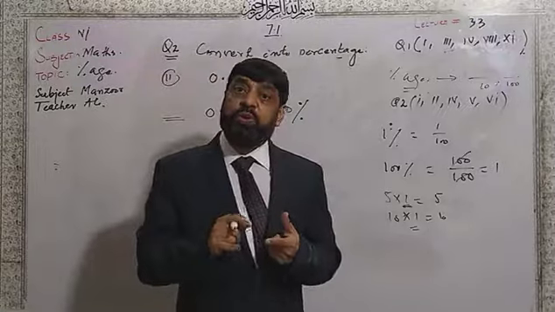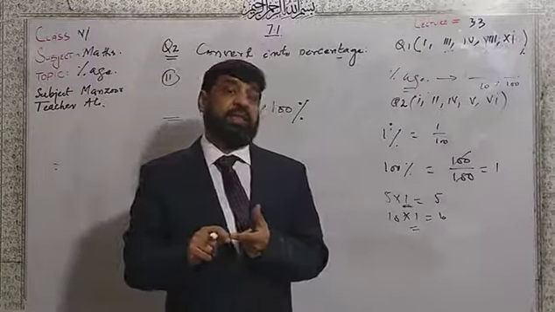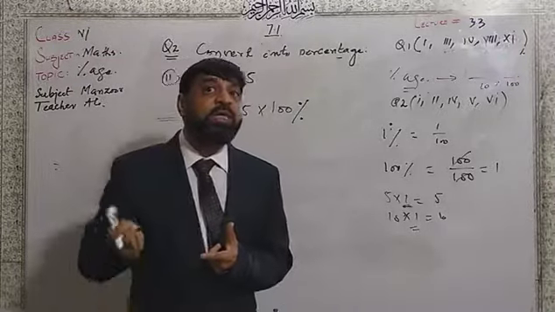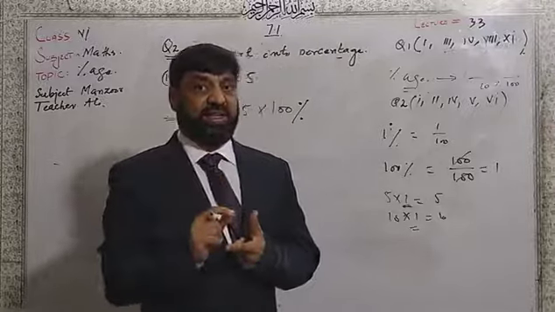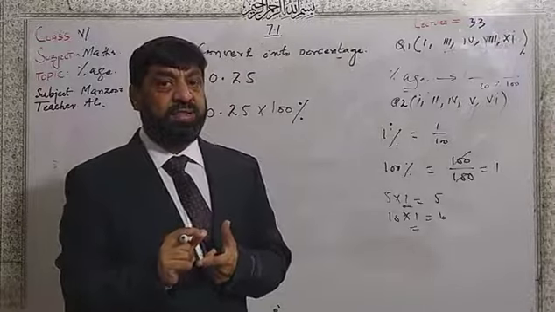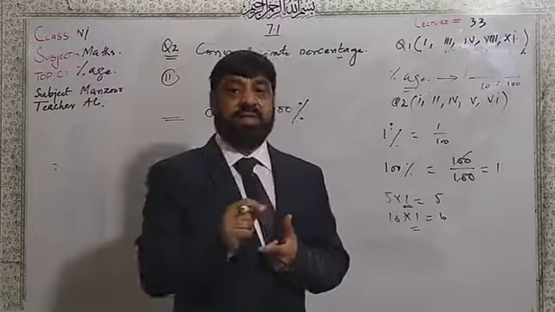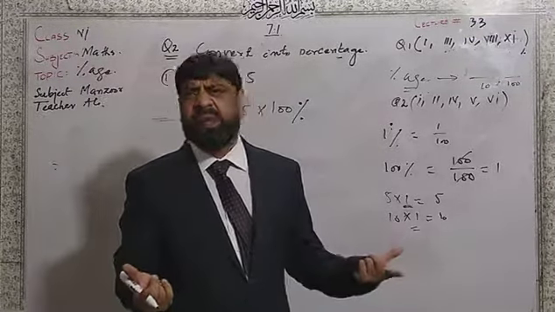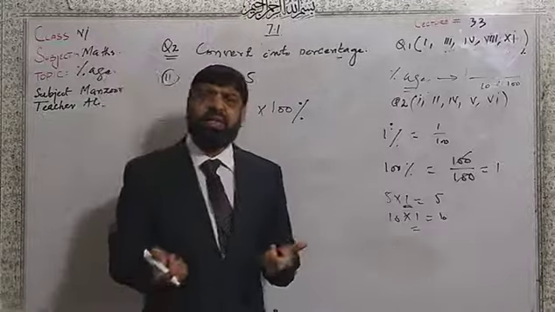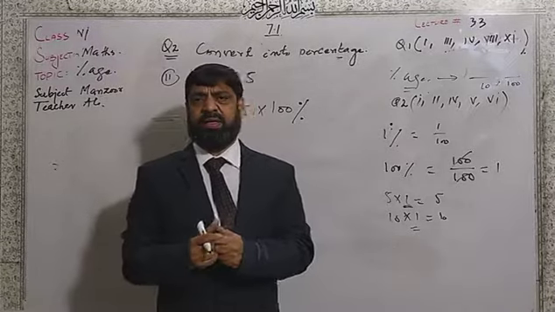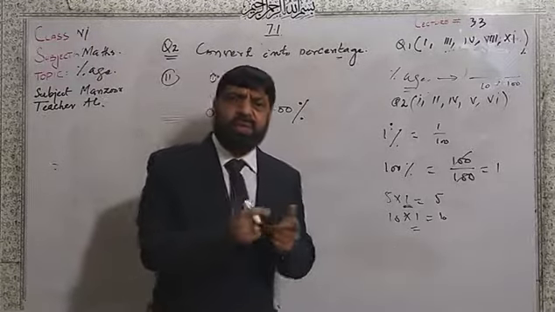Percentage means you are multiplying by 1, and if you multiply 1 by any number, you will obtain the same number.